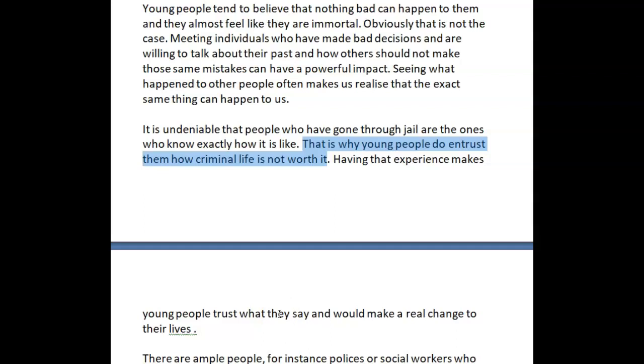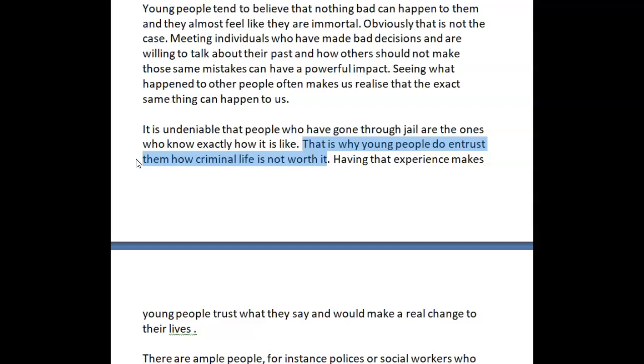Are the young people trusting young people? Is the "they" the prisoners? In a logical kind of way, we can assume who your "they" and your "there" refer to, but you do have to make it clear at some point, okay? So here you could have done it a little better. This is a matter of coherence and cohesion, all right? The way you use pronouns to avoid repetition is scored in your coherence and cohesion score. So that is why young people trust these ex-criminals when they say that criminal life is not worth it.